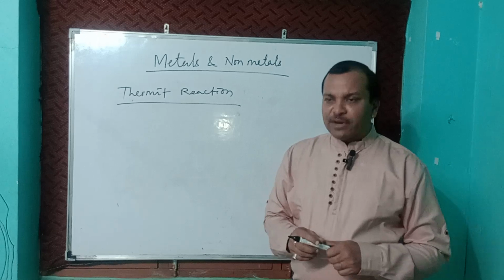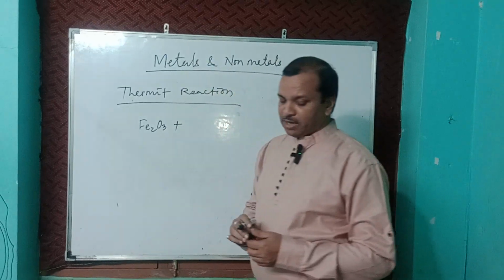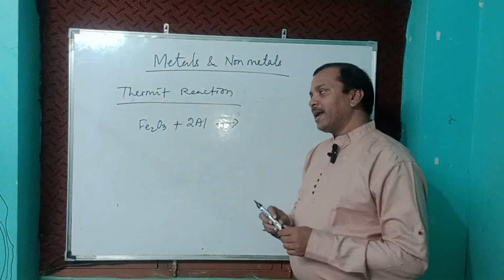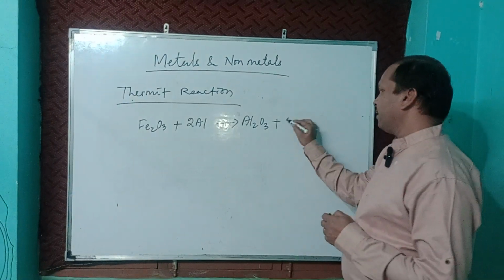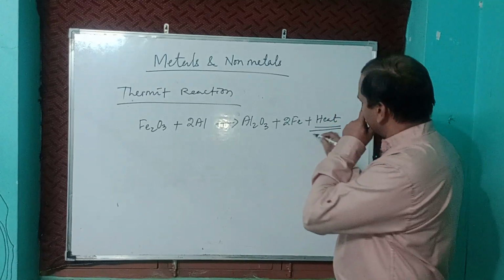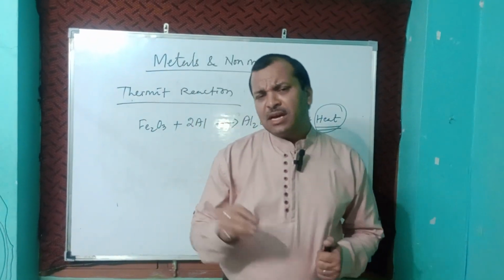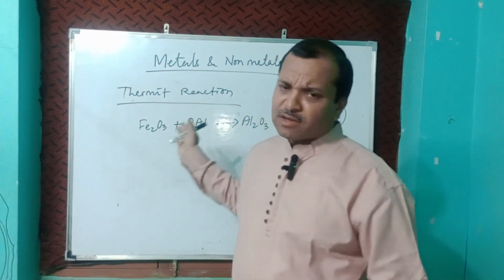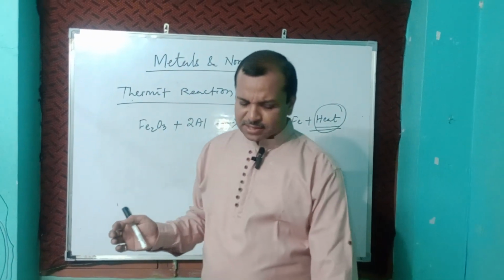For example, Fe2O3 plus 2Al gives Al2O3 plus 2Fe, and a huge amount of heat is released. Due to this huge amount of heat, the thermit reaction is applicable when rail tracks are joined. When two rail tracks are joined, this reaction occurs, as a huge amount of heat is required. That is called the thermit reaction. Clear?